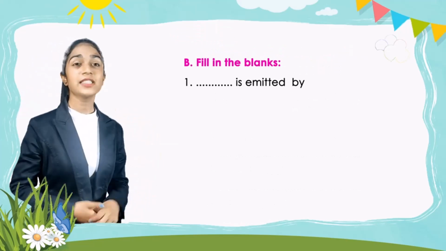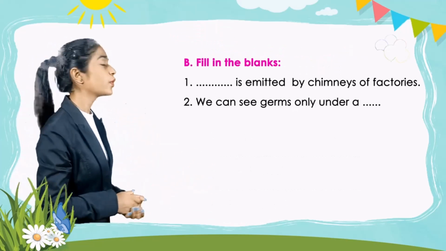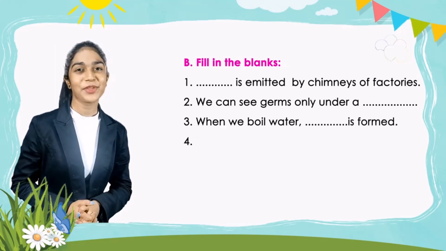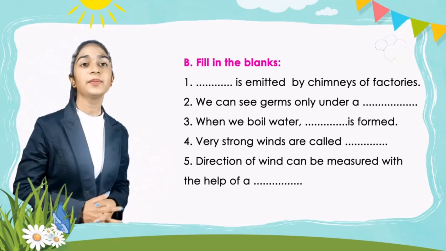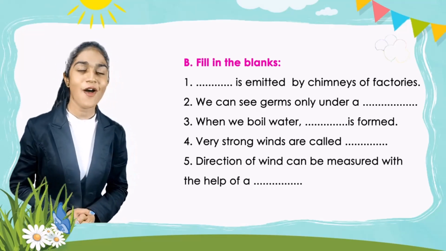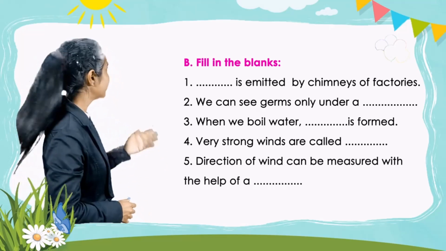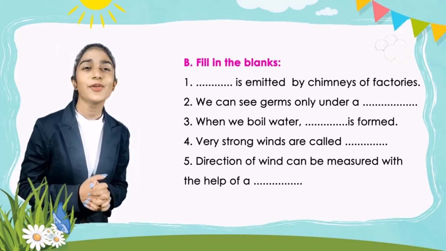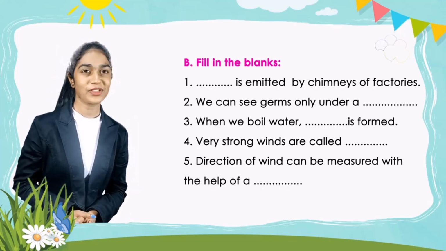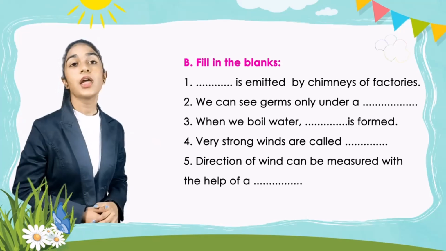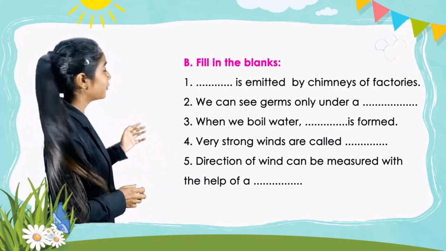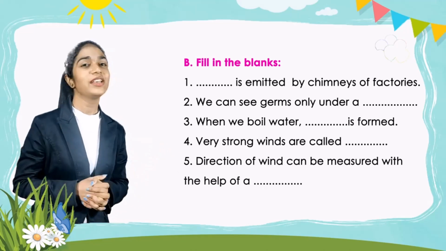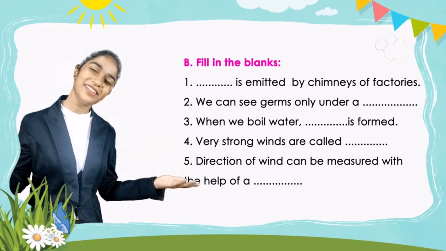B part, that is fill in the blanks. First, dash is emitted by chimneys of factories. Second, we can see germs only under a dash. Third, when we boil water, dash is formed. Fourth, very strong winds are called dash. Fifth, direction of wind can be measured with the help of dash.